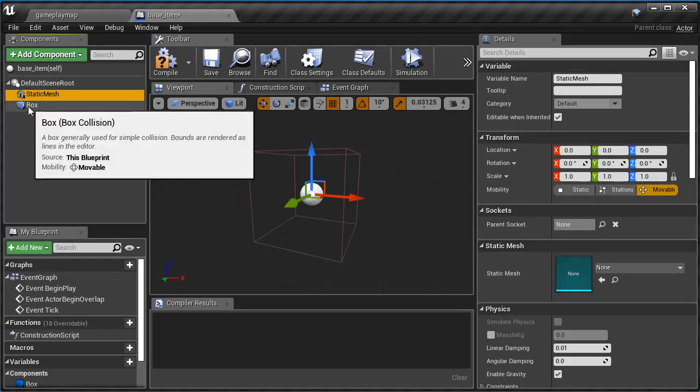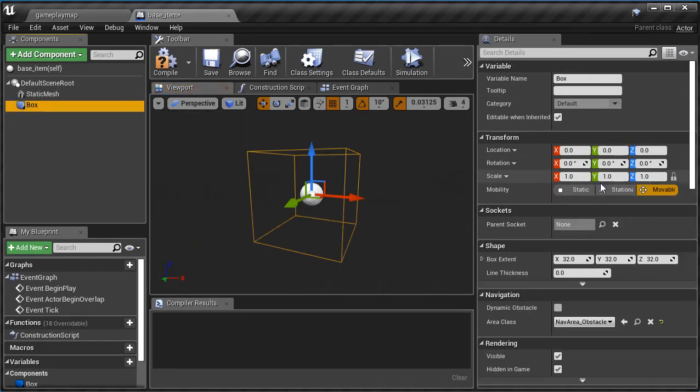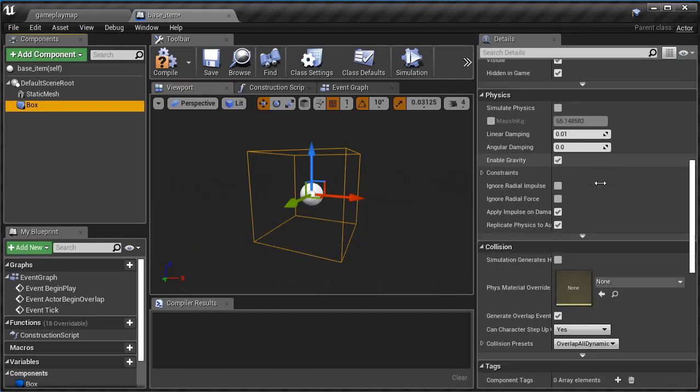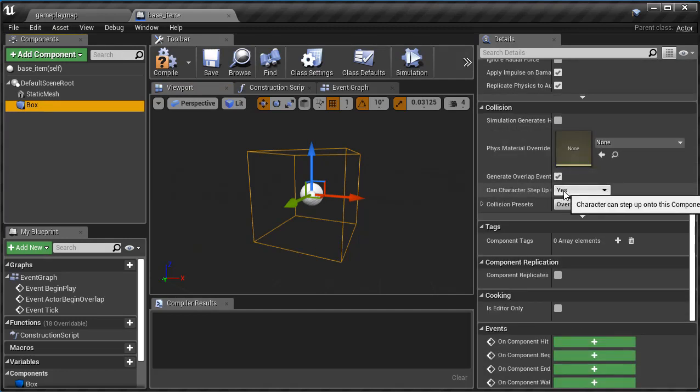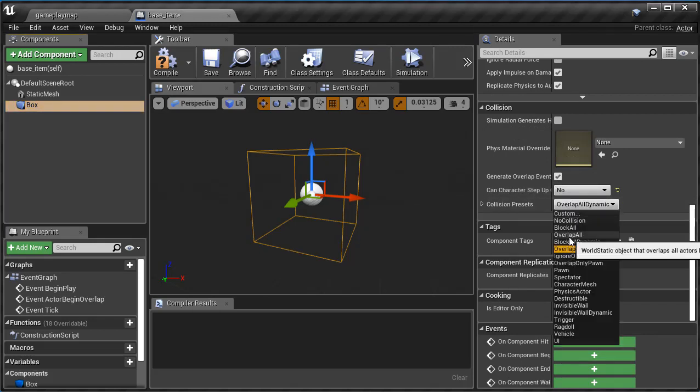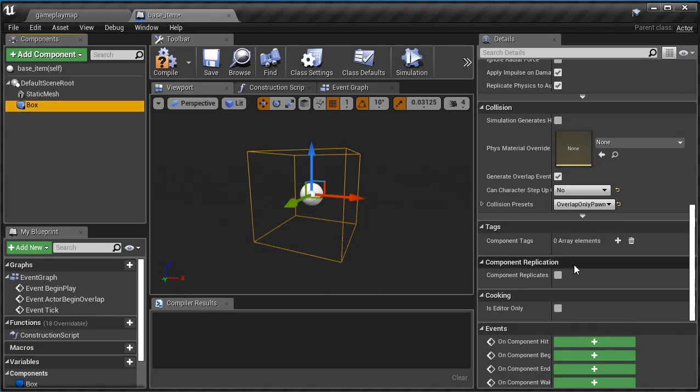And now I'm going to come down to my box here and scroll down. For this one, I definitely want to have some kind of collision happen, but I don't want players to step up on this, so I want to say overlap. We can say overlap only the pawn. The pawn is just another name for your player's character. So if the player runs into this, I want an event to kick off.